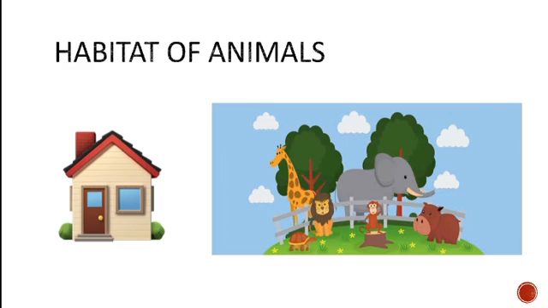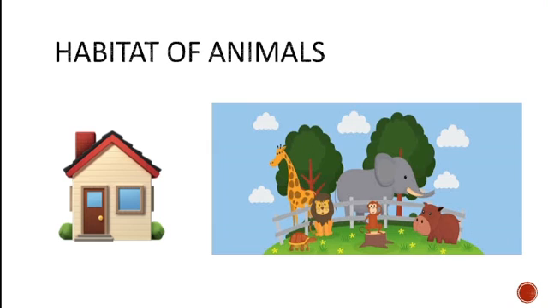So when you talk about the wild animals such as lion, tiger, these all have a particular place where they live. That is, the lion lives in den, then cow lives in shed, camel lives in desert. These are the particular things where we know about the animals, that where they live.